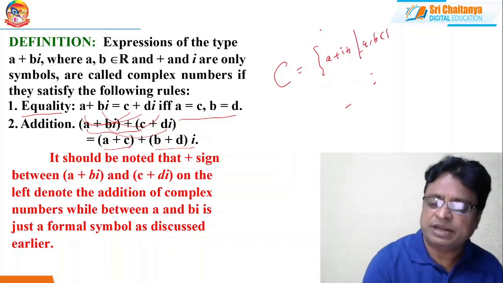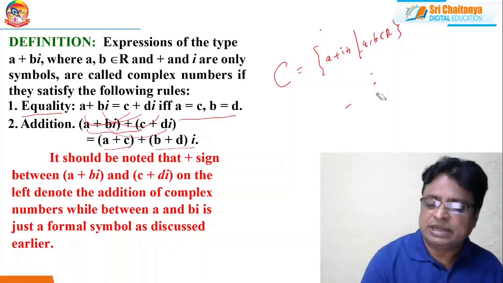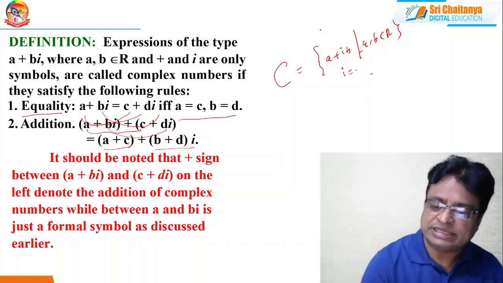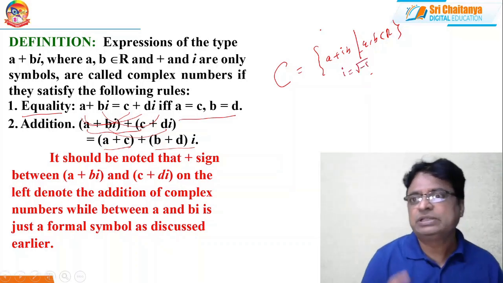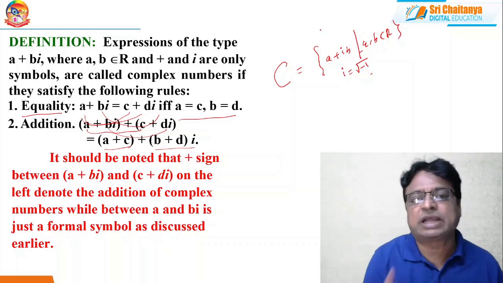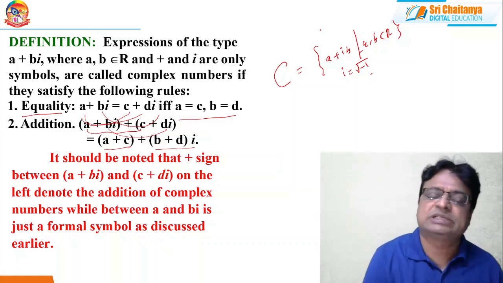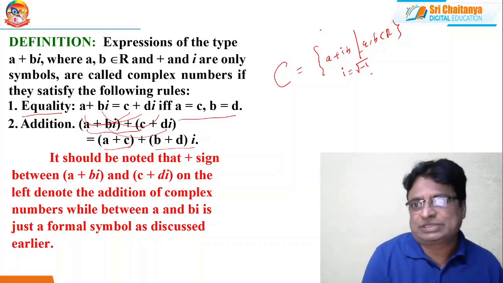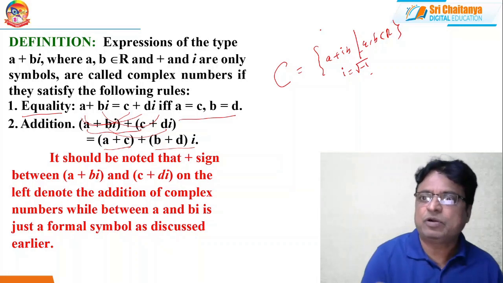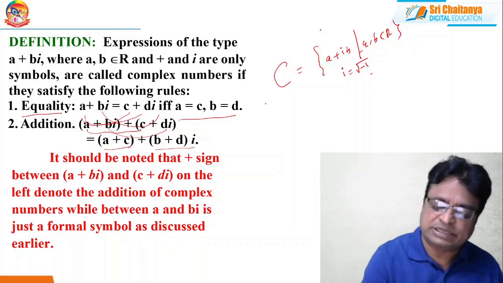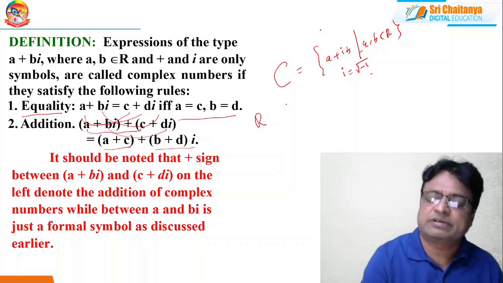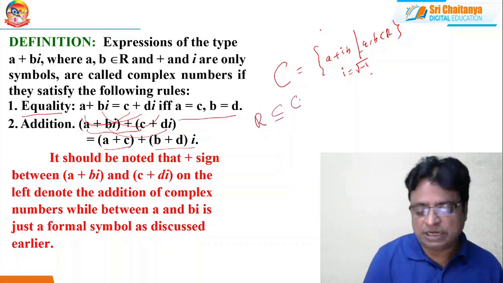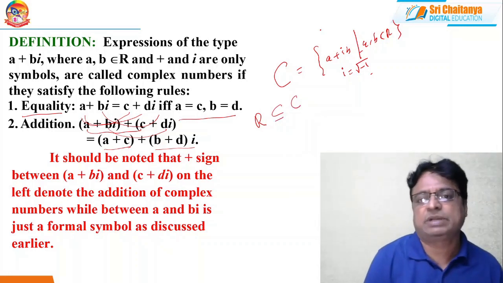where i is a symbol which is denoted with root minus 1. The introduction of i equal to root minus 1, I have explained in our first lesson video. I have collected that from other sources for your benefit only. So this is called the set of complex numbers, and R represents the set of real numbers. R is always a subset of the set of complex numbers. This is the relation between the set of real numbers and the set of complex numbers.